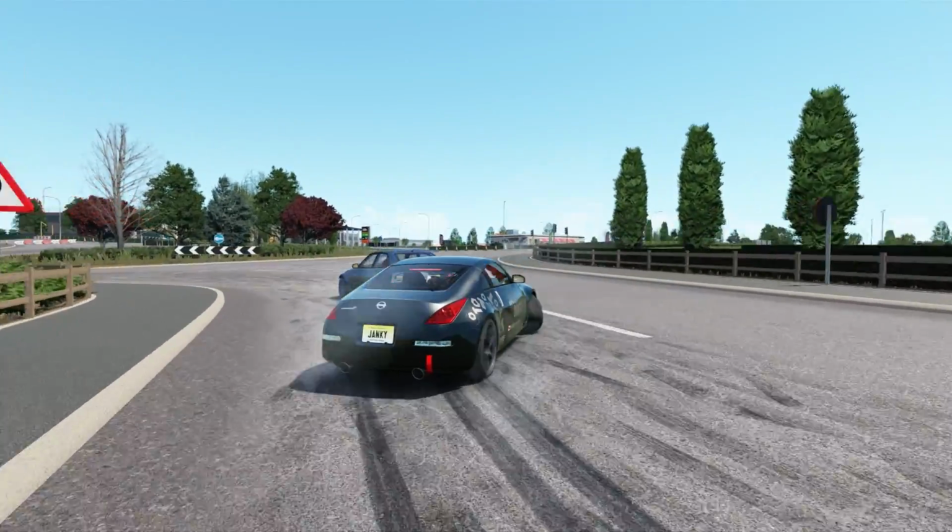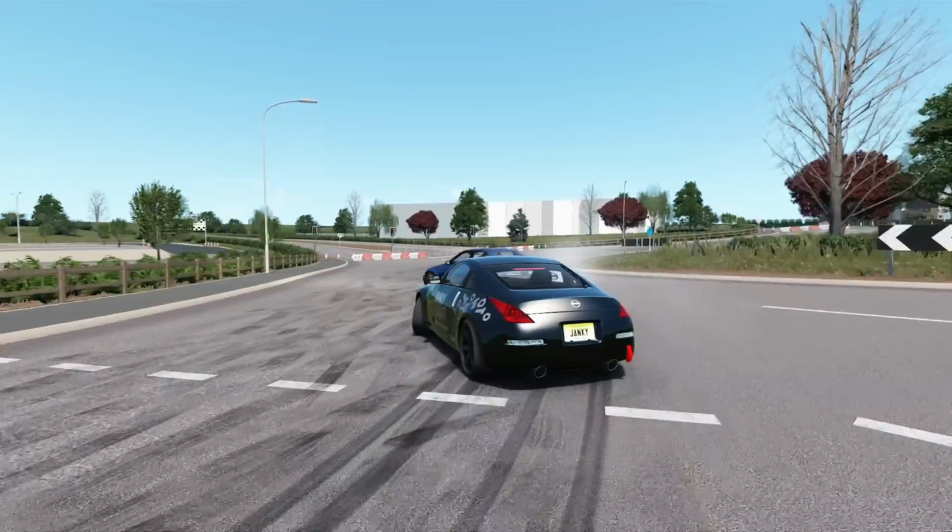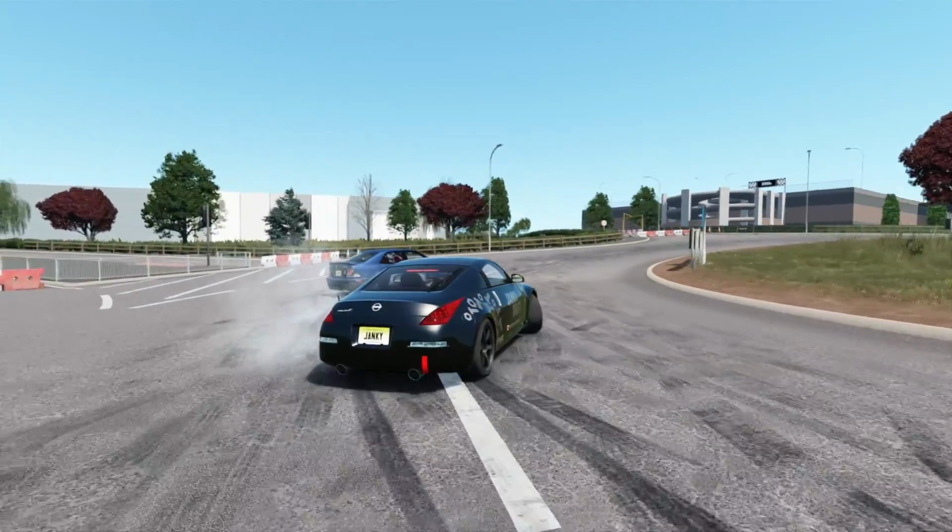Okay, now here's the secret sauce. Every car pack is designed differently, and a lot of them have much higher or lower default values for their force feedback. And that's often also determined by how grippy their tires are. So what you want to do is drive a car for a lap or two, see if you're getting any stuttering or other weird behaviors, or even if the steering wheel feels ridiculously heavy.